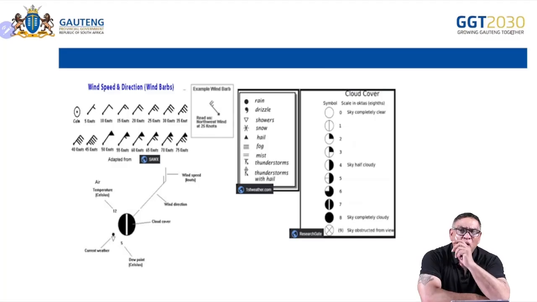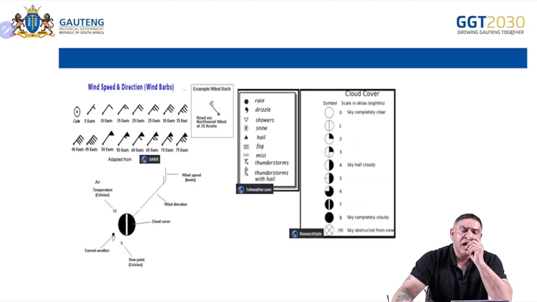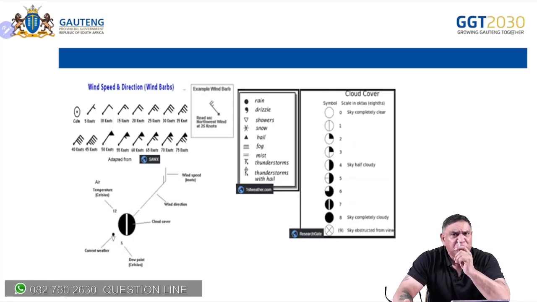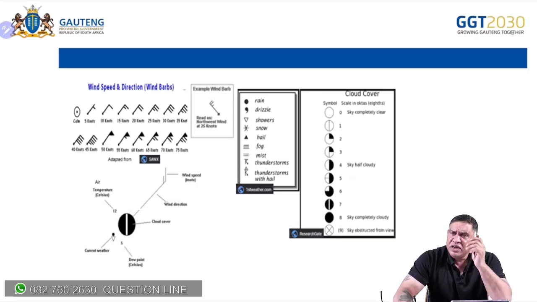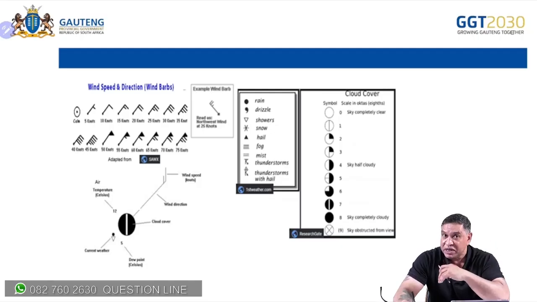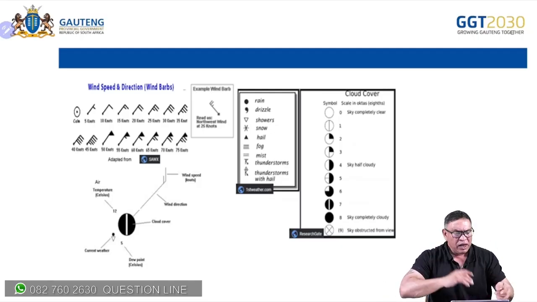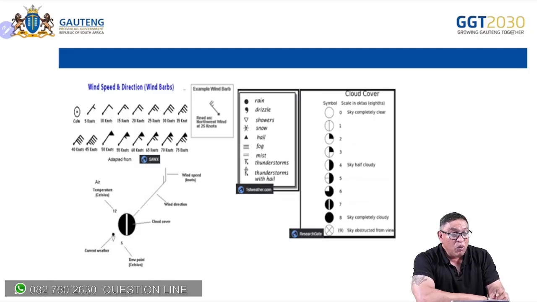Now, before we even look at the weather symbols or the synoptic map, we do need to look at something. And learners, you've done this before. You've done it in your earlier grades 10 and 11. And that's your weather symbols, and your weather station. I'll show you later on how important this is when you work out the influence of different climatological phenomenon that's going to affect. So, first of all, we look at the wind speed.